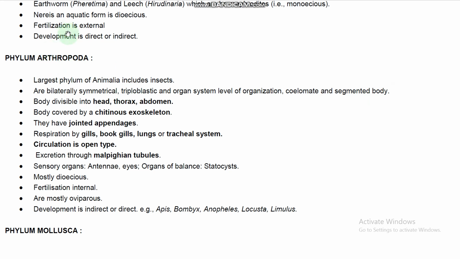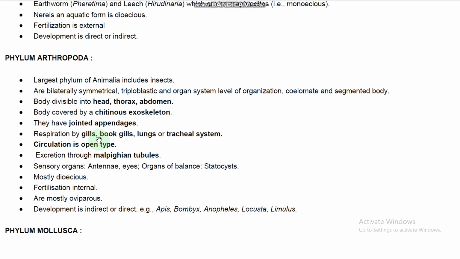But what is the difference between Annelida and Arthropoda metamerism? Annelida has external and internal metamerism. Arthropoda has only external metamerism, right. The body division is head, thorax and abdomen: anterior head, middle thorax and posterior abdomen. The body is covered by a chitinous exoskeleton. That is one of the most important characters. They have jointed appendages, arthro joints and appendages, podia. So that is why it is called Arthropoda.